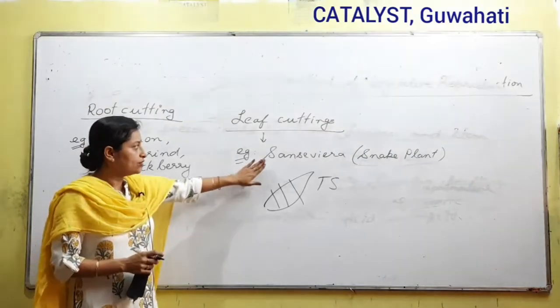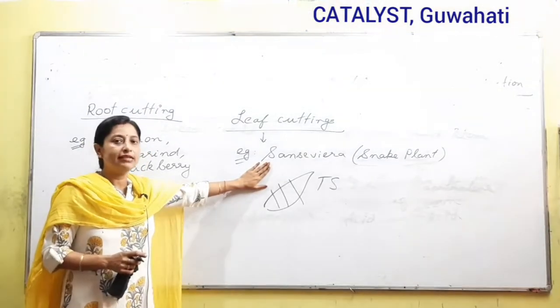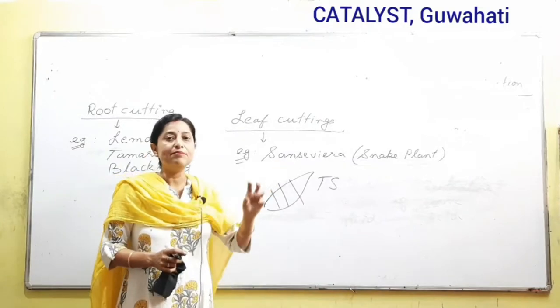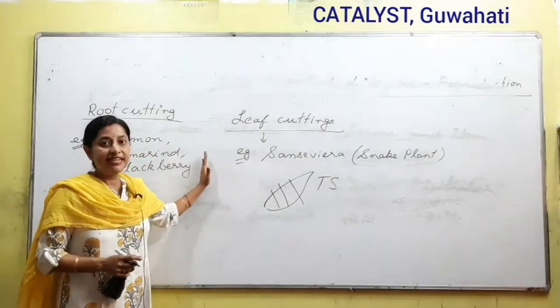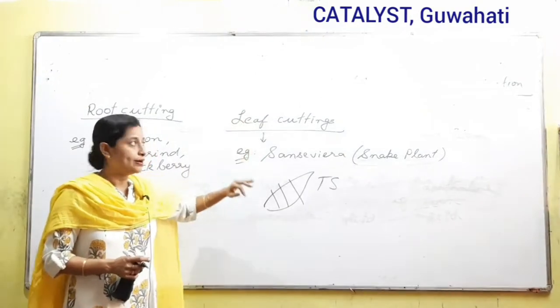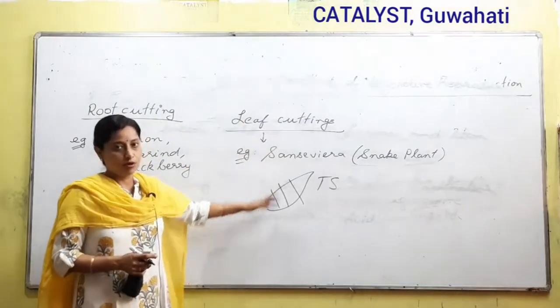So we just need to remember that when we are talking about cutting, it is not necessary that it is always stem cutting. Sometimes we can use root cutting, sometimes leaf cutting also. Among them, the examples are important.